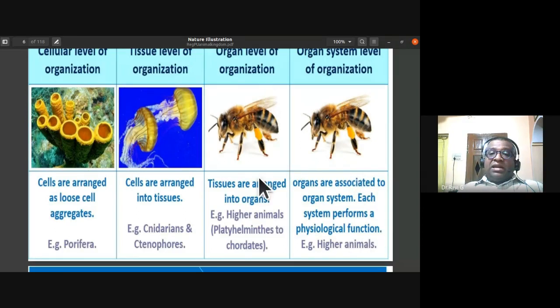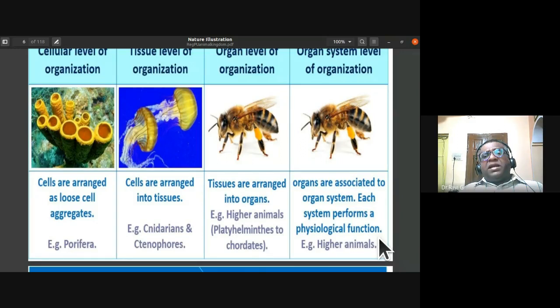The organ level of organization you notice from the Platyhelminthes to Chordates. They don't have organ systems. The organ system level of organization you notice in Chordata, where we have the digestive system, excretory system, respiratory system, all concerned with a specific physiological function. The digestive system has different organs doing a common function, digestion.